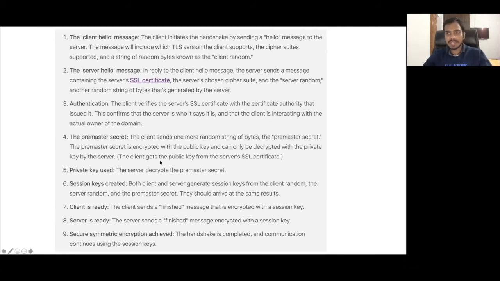And then of course the client will send whatever encrypted message is there to the server. And this encrypted message, everybody can see, but you will not be able to make sense of it because you do not have the private key. So now the client will send this pre-master secret to the server. Now the server will, as I told you, only the server has the private key, so it will use the private key to decrypt this pre-master secret.